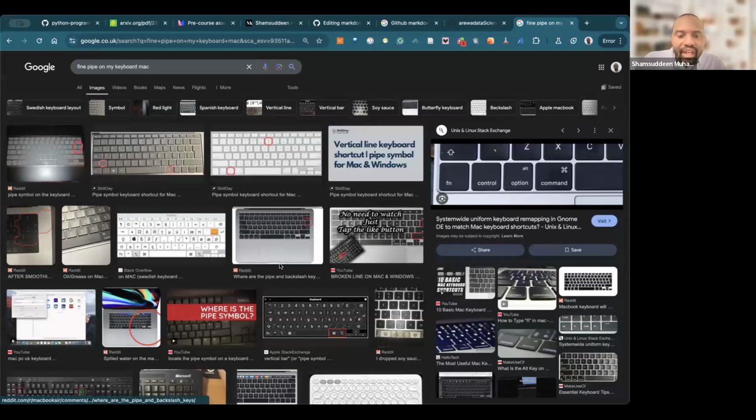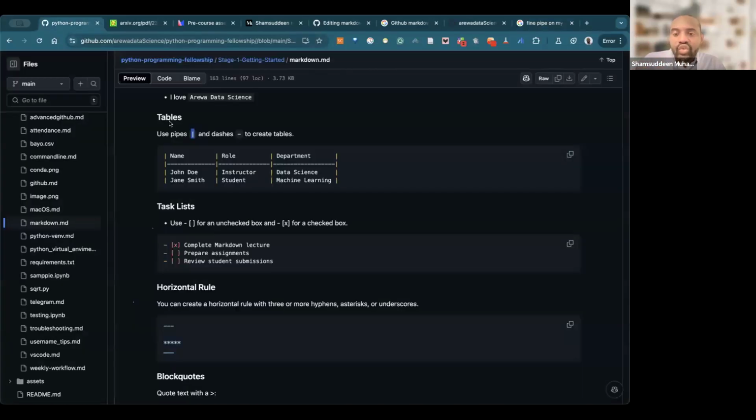So what we can do is, if anyone has a Windows system, just try it and type in the chat what you use to find the pipe. Let's move on. Type in the chat what you use to find the pipe.